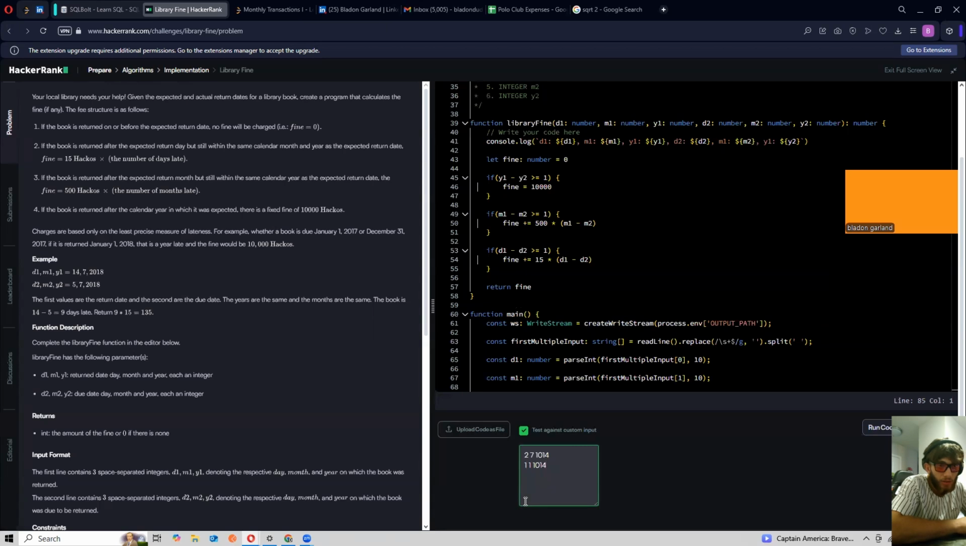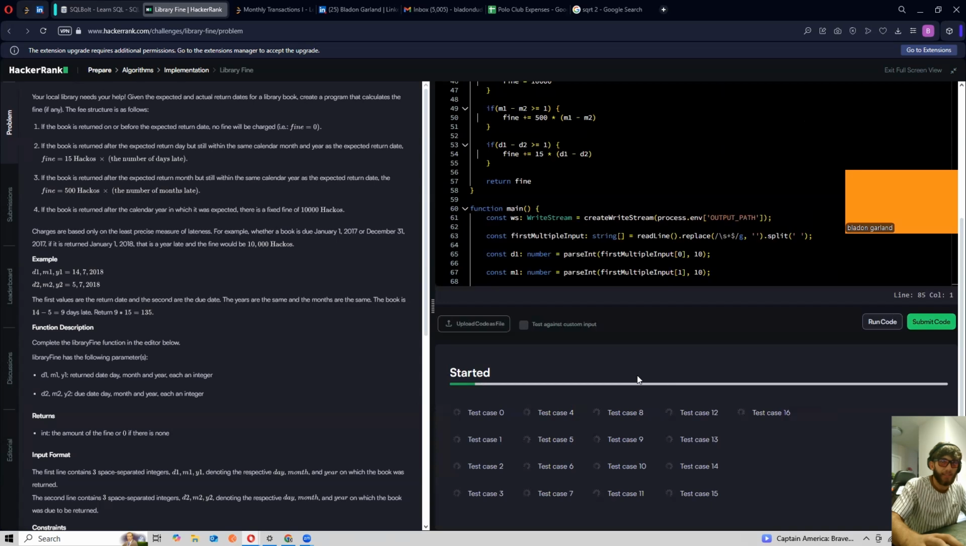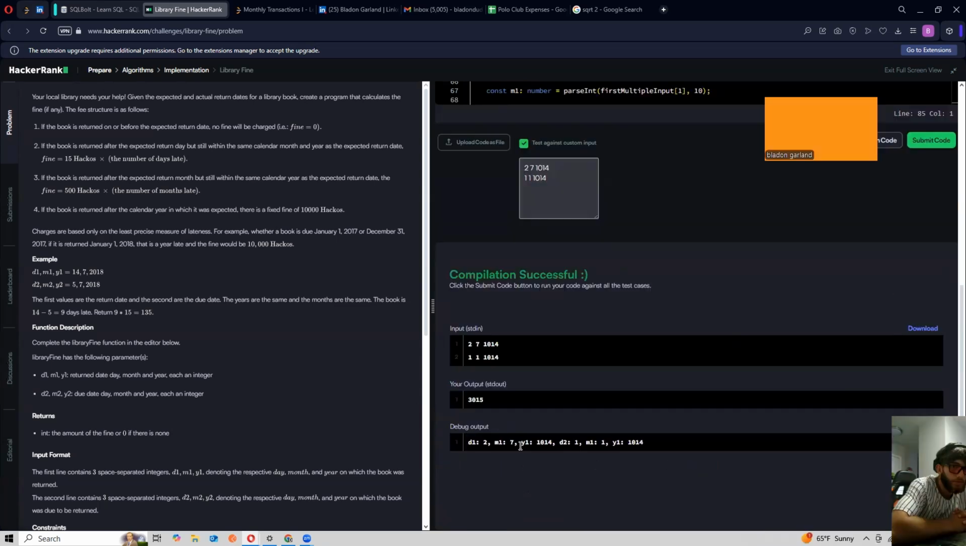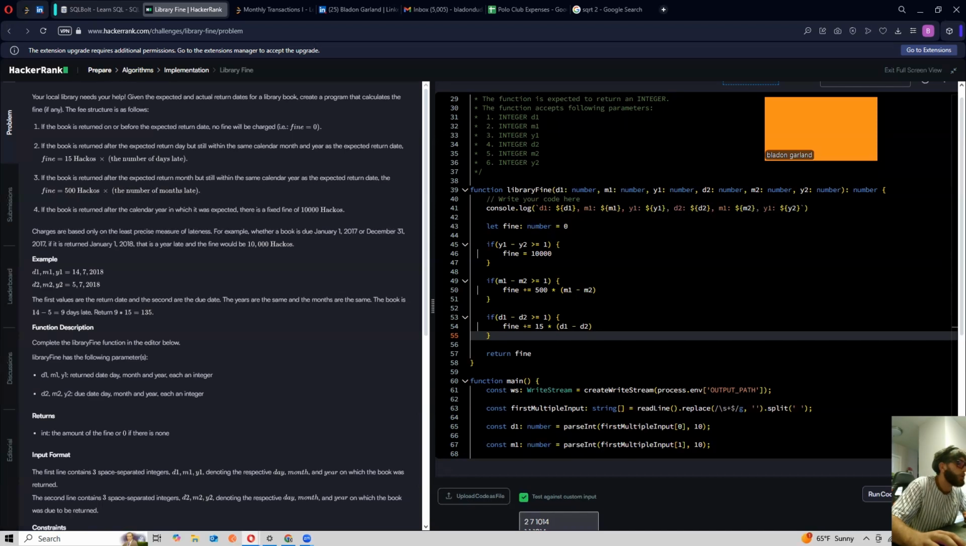Okay, so I don't even think this is the right input. Why do I have to submit my code to get access to the test cases? I mean, it's just so stupid. I get that I don't have a check for that sort of a situation, but still.